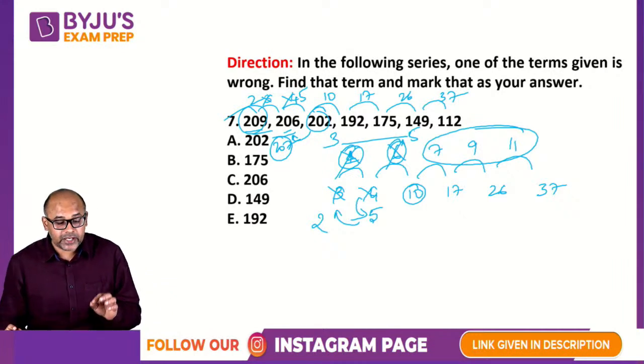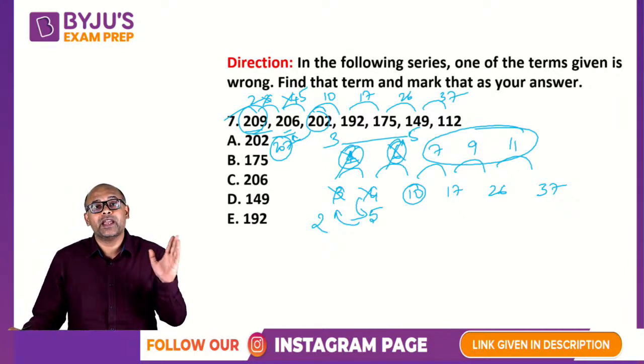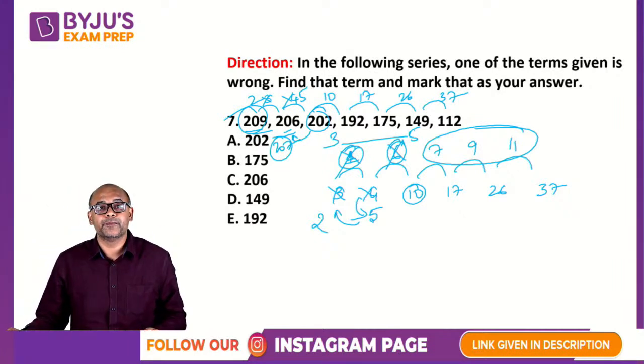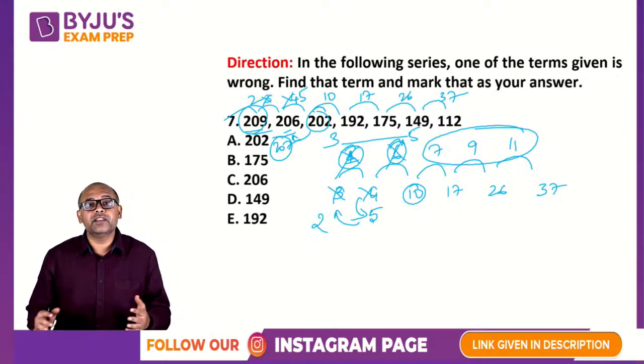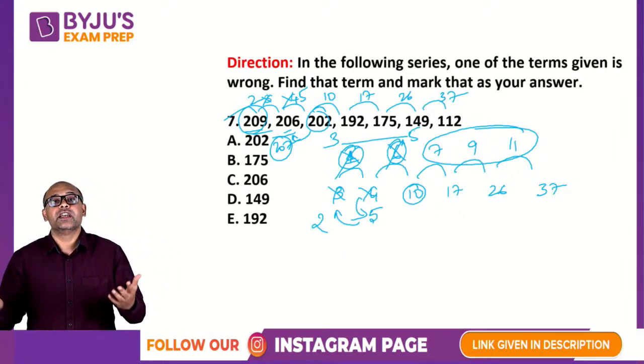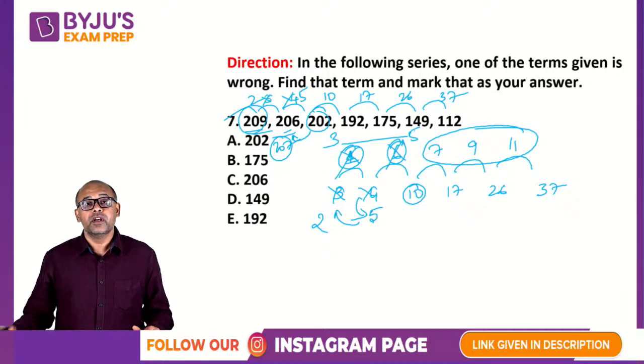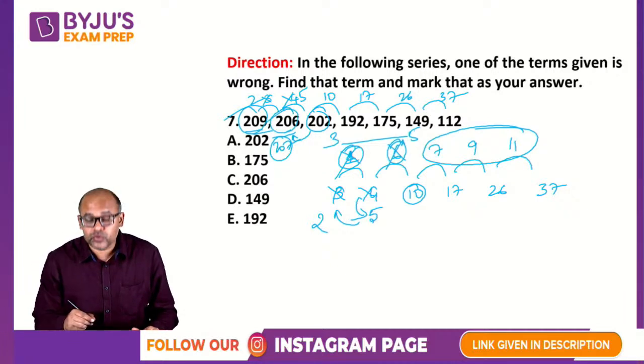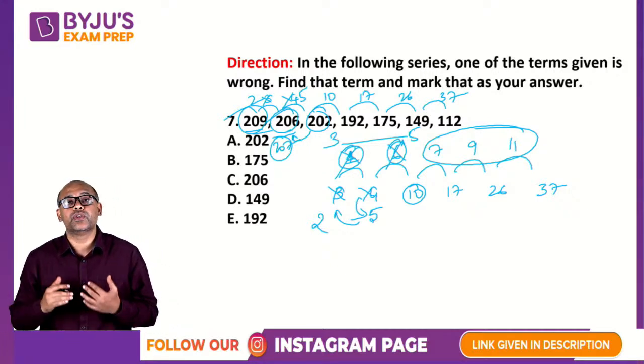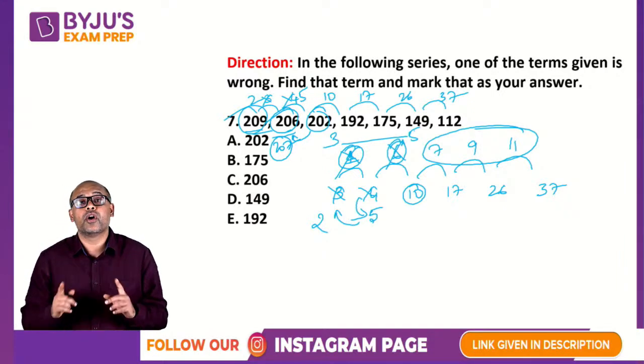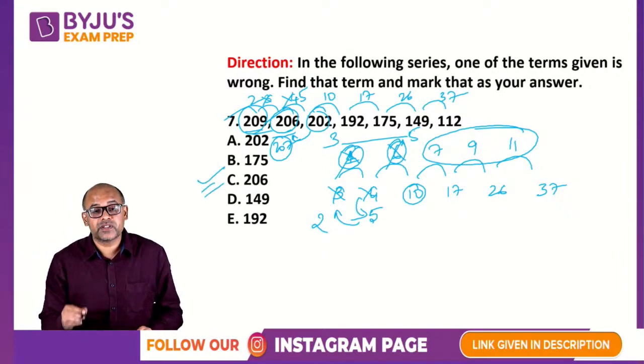So if you notice, if I take 209 and 207, my entire series is forming a pattern. What is the pattern? The difference of differences is an arithmetic progression. But to do this, I have to change this 206. 206 should be changed to 207, which means 206 is wrong. So the correct answer is option C, 206.